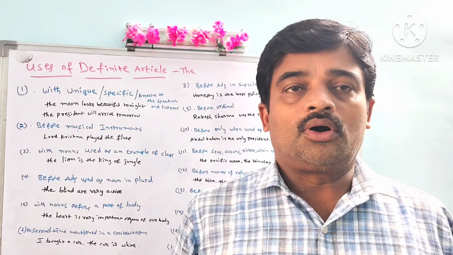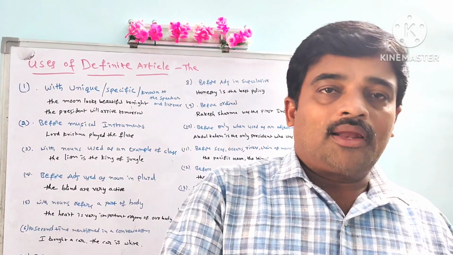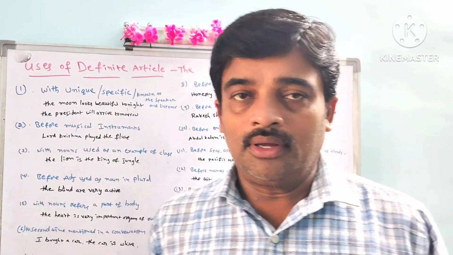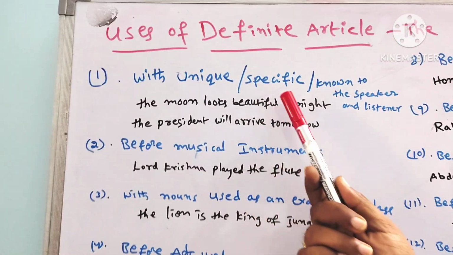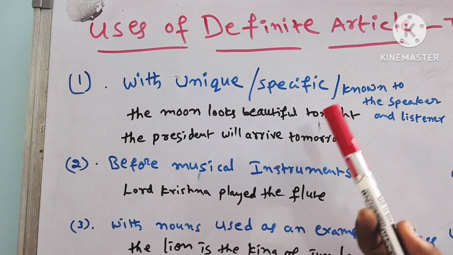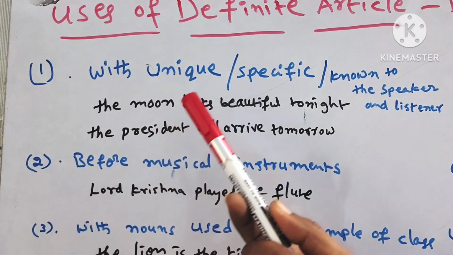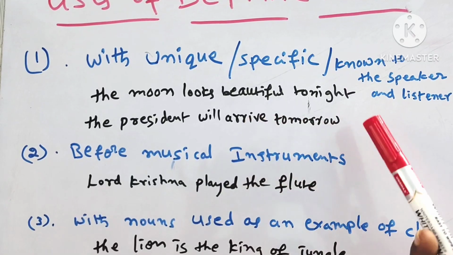Another way to put it is things known to the speaker and the listener. I'll give example sentences, it will make you clear. The moon looks beautiful tonight. The moon, that is unique. One and only moon we have in the universe. And the next sentence, the president will arrive tomorrow.